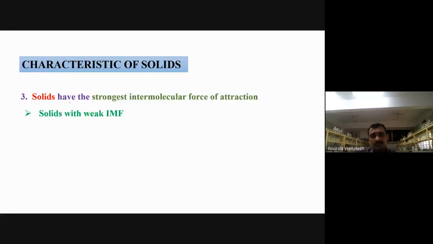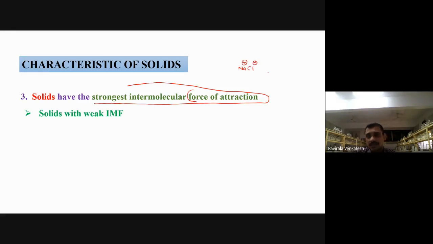Now, solids have strong intermolecular forces of attraction. There are two types of forces: intermolecular repulsions and intermolecular attractions. Here I am talking about intermolecular forces of attraction. For example, you have NaCl, you will have Na+ and Cl-.